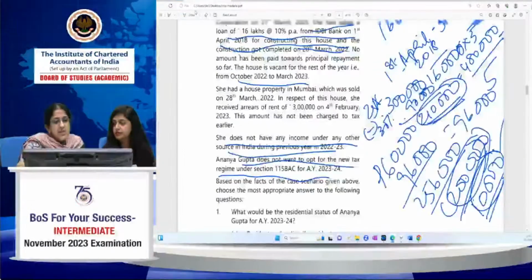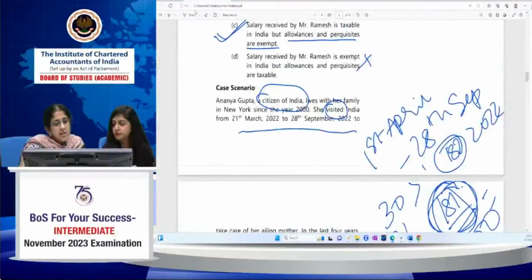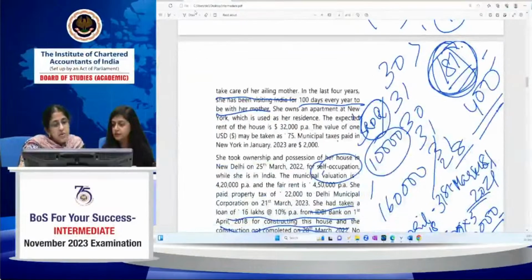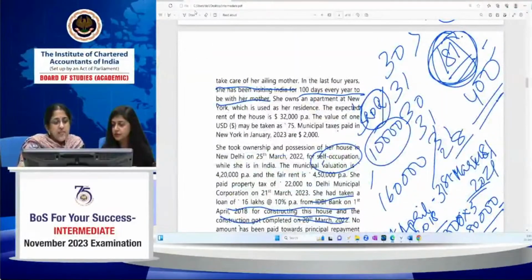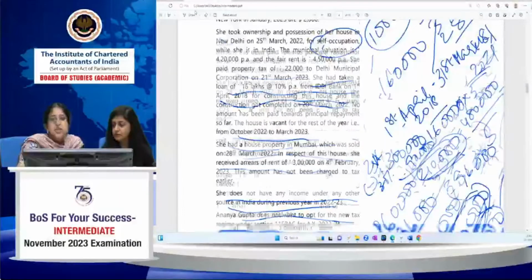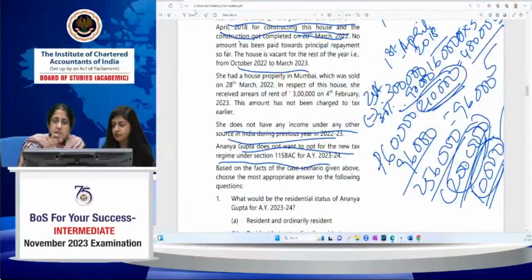One second, let me see whether she lives in New York. Here, it is not given. In New York, everyone pays taxes, so 61A will anyway not be applicable. Even if 61A was applicable in her case, because her total income is less than 15 lakh, anyway it would have applied to her. But in this case, they have not given that she does not pay tax in New York or anything of that sort.